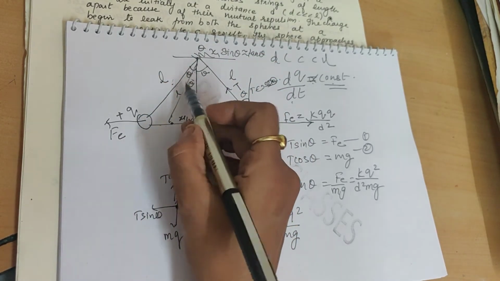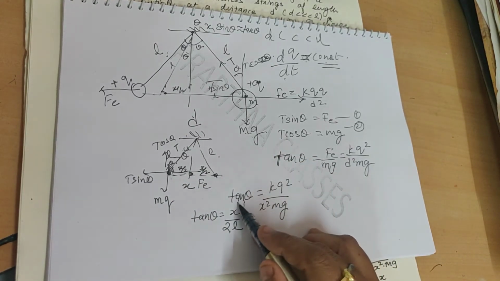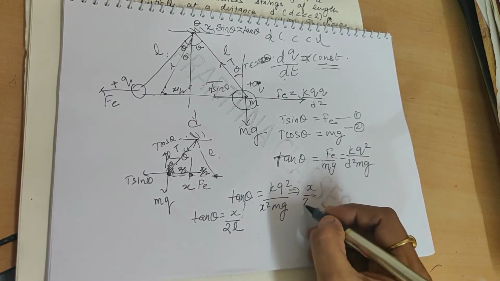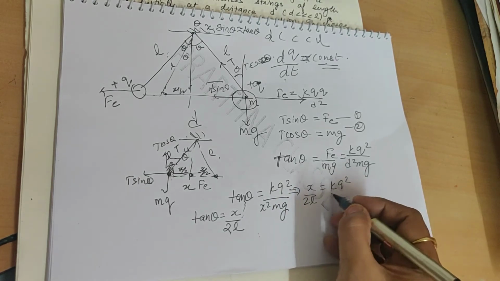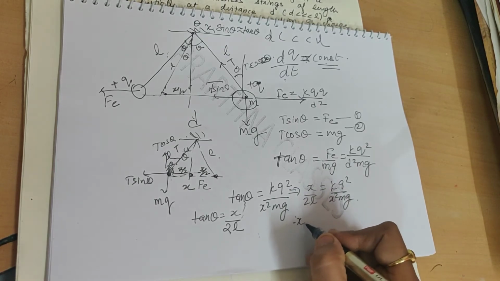So I can substitute tan theta here. What did you get? x upon 2L is equal to kq square upon x square mg.